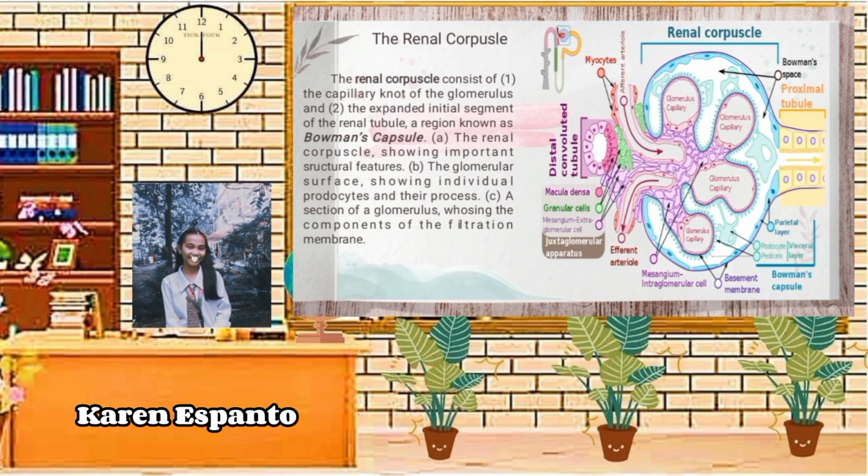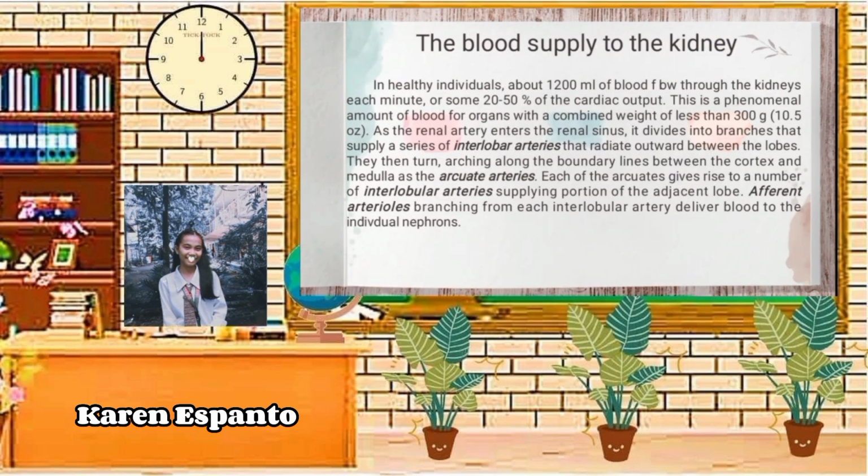It consists of a knot of capillaries, or glomerulus, as I've said, surrounded by a double-walled capsule or Bowman's capsule that opens into a tubule. Renal corpuscle regulates the concentration of water and soluble substances like sodium salts by filtering the blood, reabsorbing what is needed and excreting the rest as urine. A renal corpuscle is the initial blood filtering component of a nephron. The blood supply to the kidney. In healthy individuals, about 1,200 ml of blood flow through the kidneys each minute, or some 20 to 50% of the cardiac output.